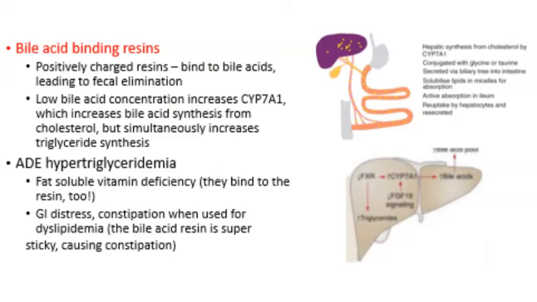Cholestyramine (Questran) and colesevelam (Welchol) are bile acid binding resins. They're positively charged resins that can bind to bile acids, leading to their fecal elimination. Low bile acid concentration increases the expression of CYP7A1, which increases bile acid synthesis from cholesterol, so cholesterol actually gets lowered. It's another use for these drugs.